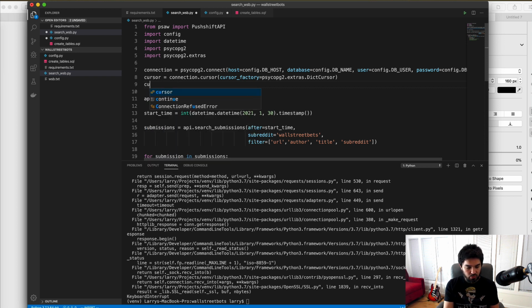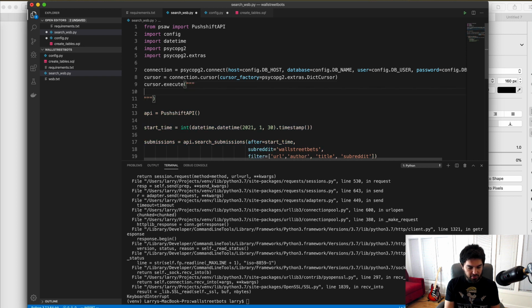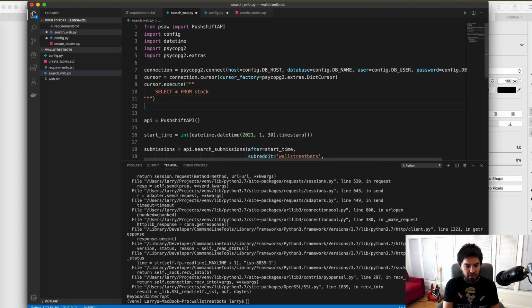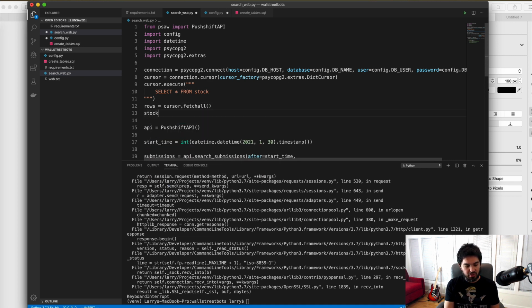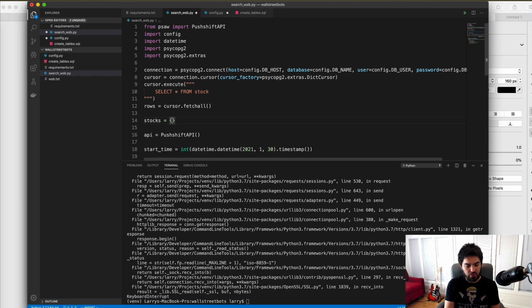Okay, so the first thing I'll do, so let's just get a mapping of the stock symbols to stock IDs. So I'll do cursor.execute. Okay, so I'm going to execute, and I'm going to select star. Let's just select star from stock, and I'll say rows equals cursor.fetchall. Okay, and then I'll make a new stock dictionary called stocks equals, and in this dictionary, what I want to do is have a lookup, so I can look up a stock symbol in a dictionary and map that to an actual stock ID.